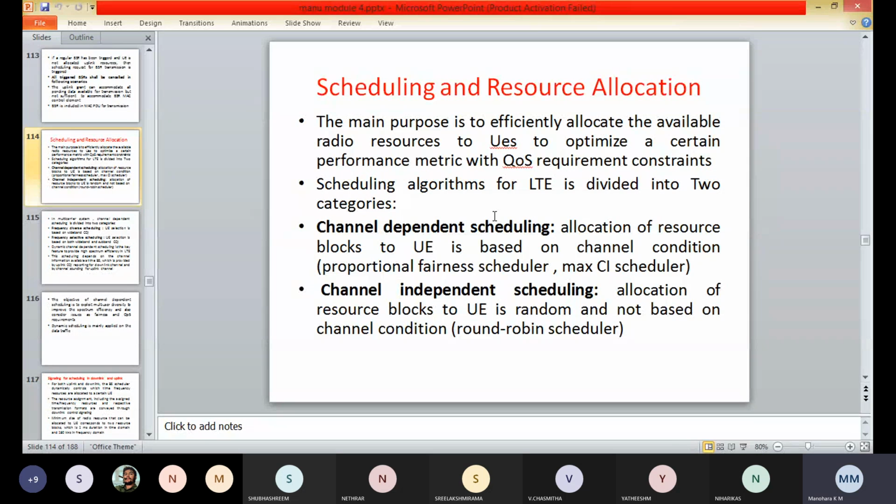So coming to the channel dependent scheduling, here the allocation of the resource blocks to the user equipment is based on the channel conditions.